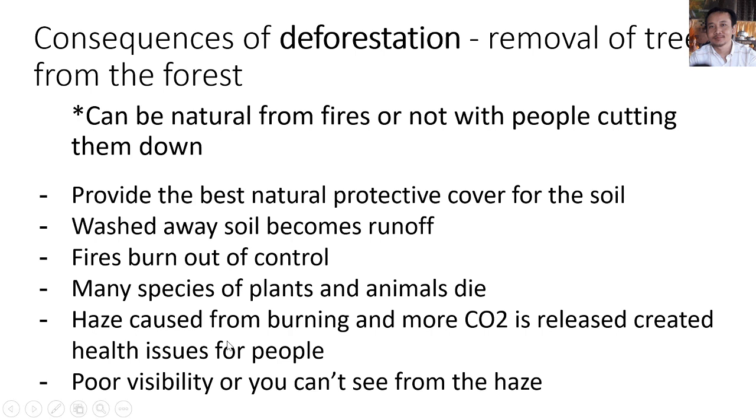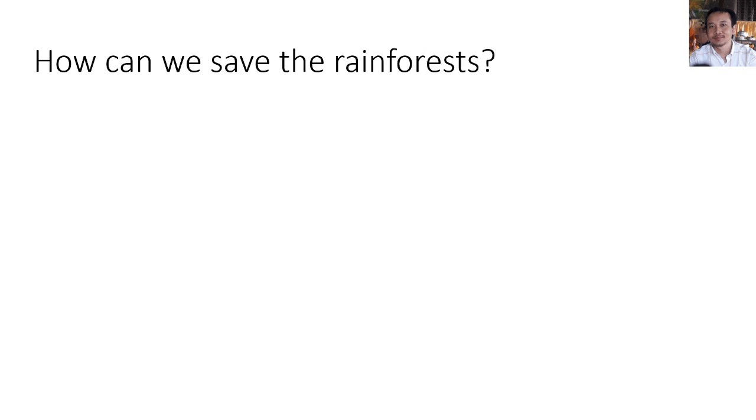So these are the consequences of deforestation: removal of trees from the forest. There are many main points of deforestation like this. So now let's move on to the next one. How can we save the rainforest? Can you pause the video and think a little bit about how you can save the rainforest?